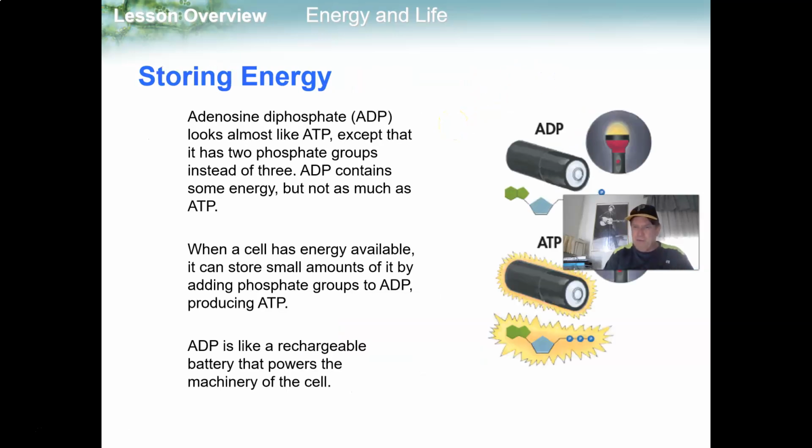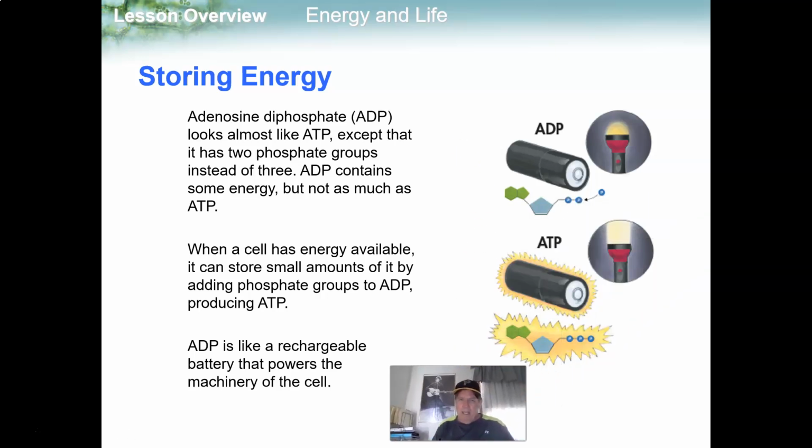Adenosine diphosphate means there's only 2 phosphates, not 3. So adenosine diphosphate looks almost like ATP, except it has 2 phosphate groups instead of 3. ADP contains some energy, but not as much as ATP. When a cell has energy available, it can store small amounts of it by adding a phosphate group to ADP, producing ATP.